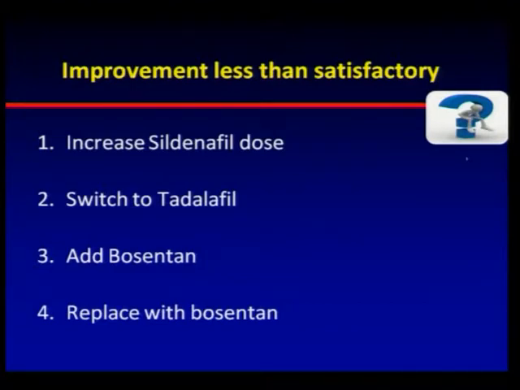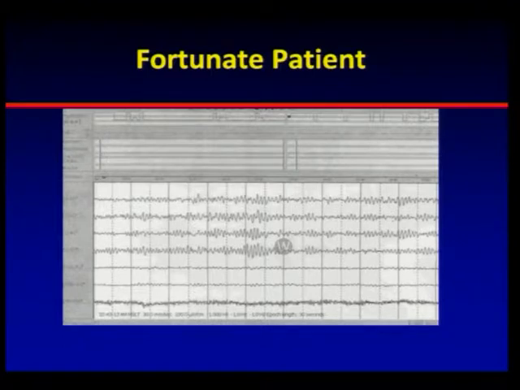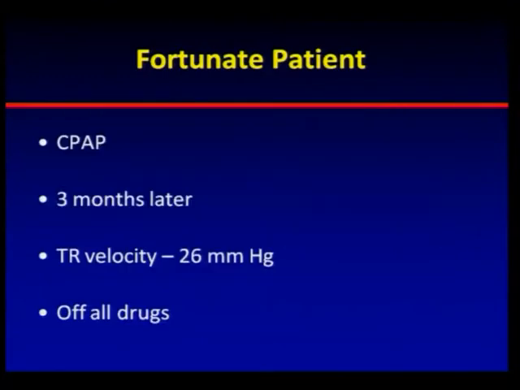Then I thought, let me see the echo. On the echo table, in the afternoon, he was just sitting there and waiting. I finished an echo, and before I came back, he was just sleeping. He was not an obese patient, but he was dozing off in the echo. Then suddenly something struck me, and I got a polysomnography, and he turned out to be a case of obstructive sleep apnea. After 3 months of CPAP, the TR velocity is 26, he's off all drugs now, no pulmonary vasculitis, and he's doing pretty well.